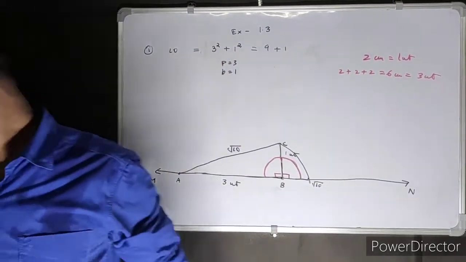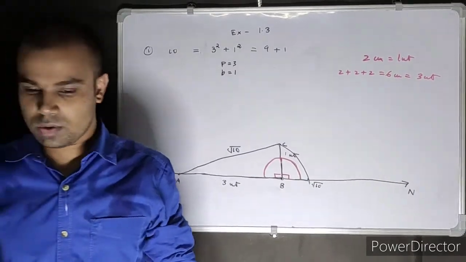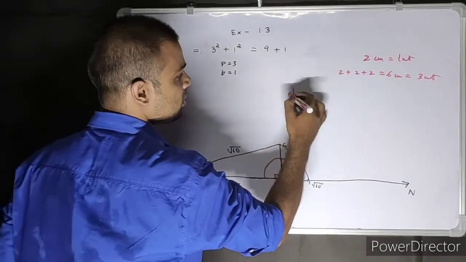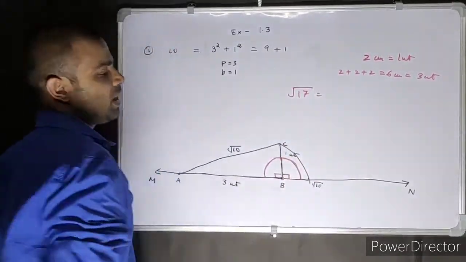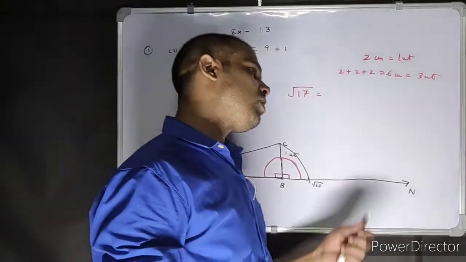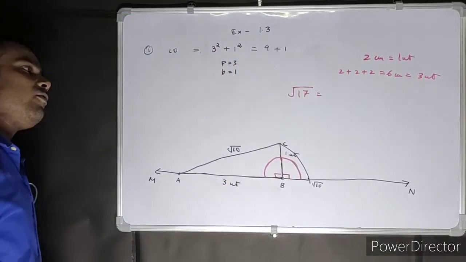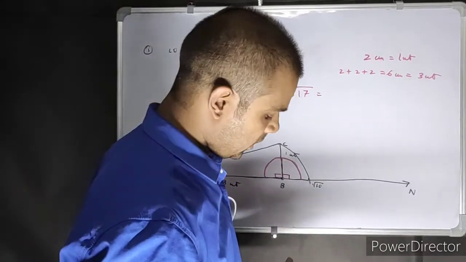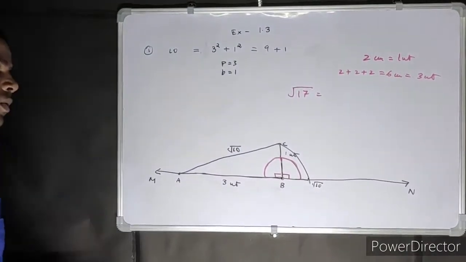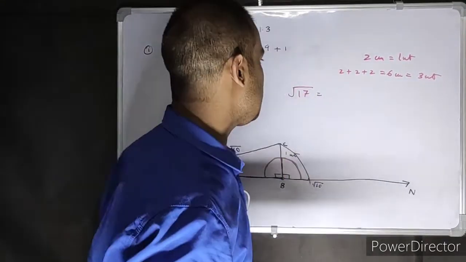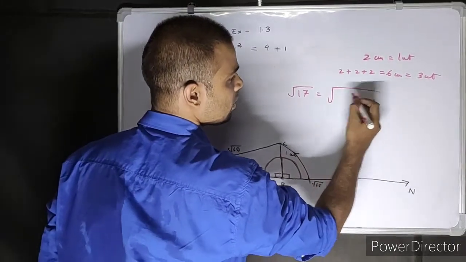Okay, the next question is root 17. I'm absolutely sure all of you can do it. I'll just show you how to split it. I think you guys know how to split it. How does it go? Take out a square number, 4. If I take out 4 now, what do I take? 16.